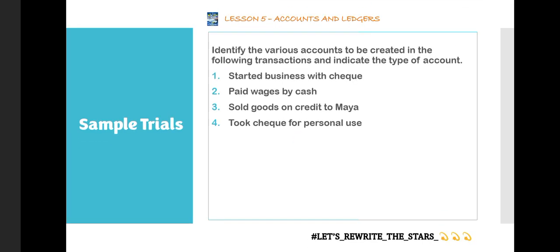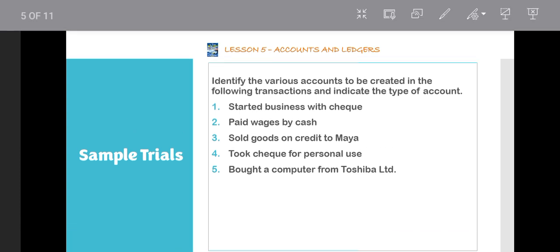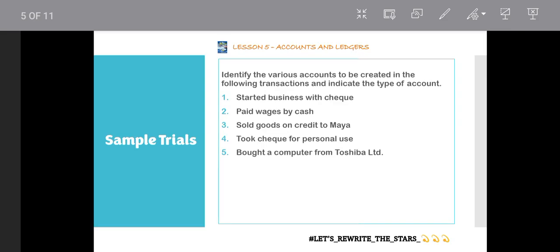Let's move on to the next example, and that is: bought a computer from Toshiba Limited. So now you can see we've bought a computer and they've told us what we are buying. Because they've given us what we are buying, we don't record it as purchases.